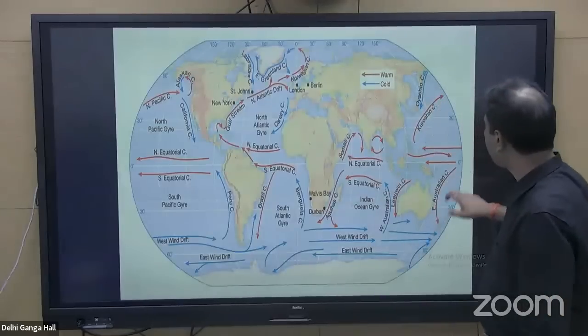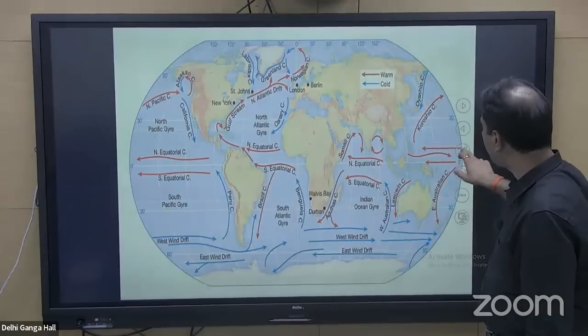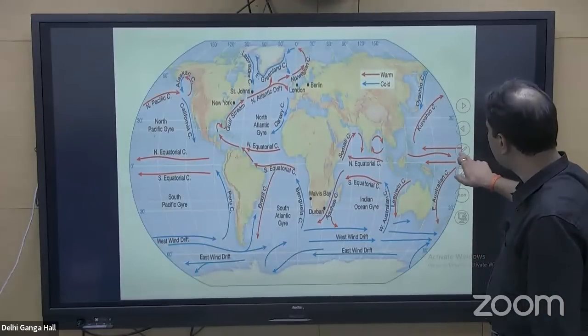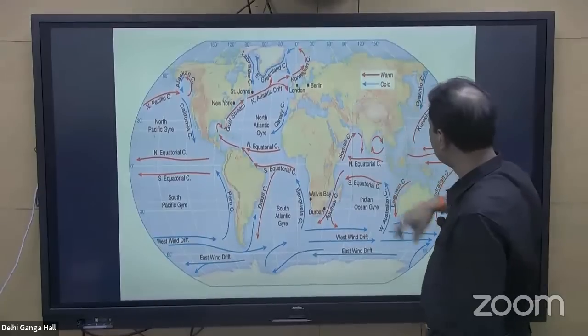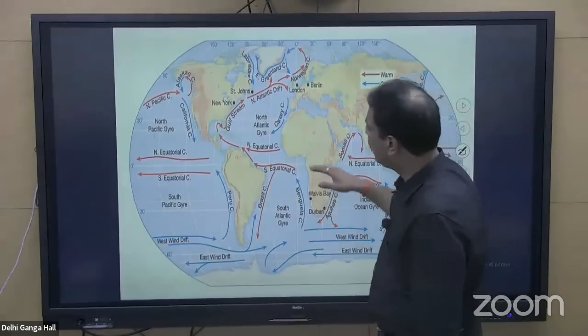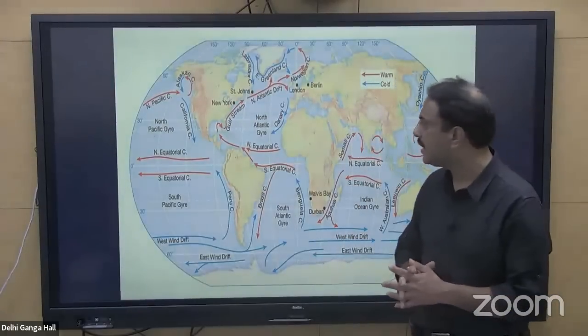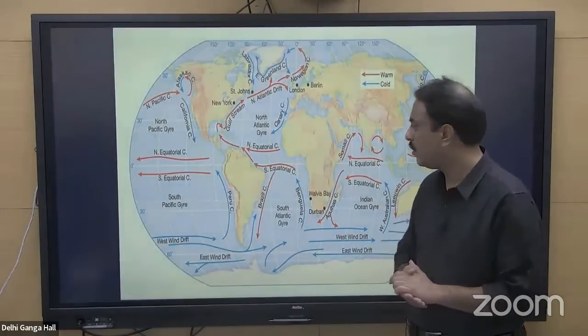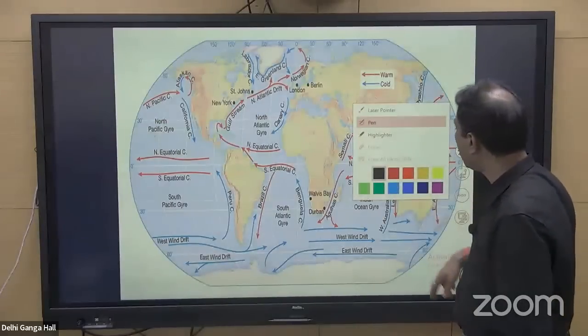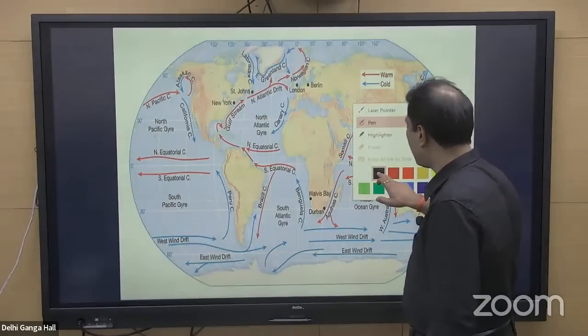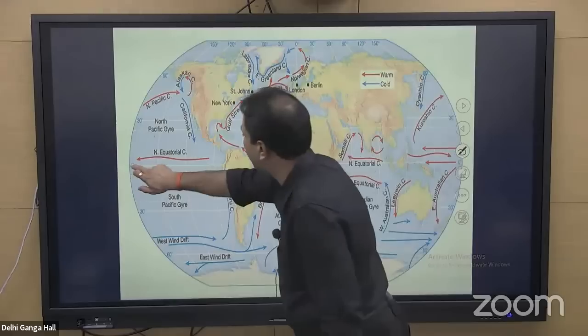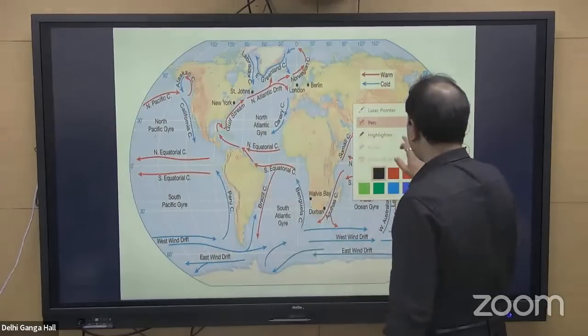Have a look at a map of ocean currents. If you look at this particular map of ocean currents, there are certain currents which are shown with a red color arrow, and there are certain currents which are shown with a blue color arrow. Now, which of the currents are considered cold, and which are considered warm? That you need to understand.